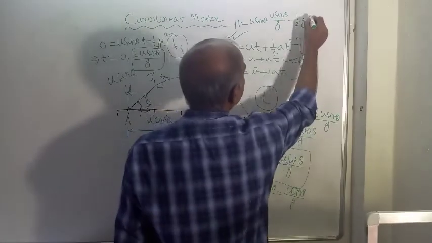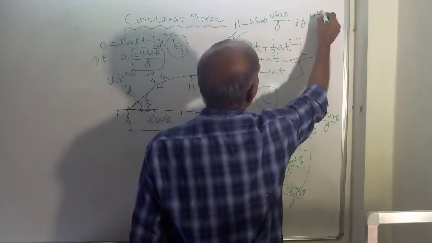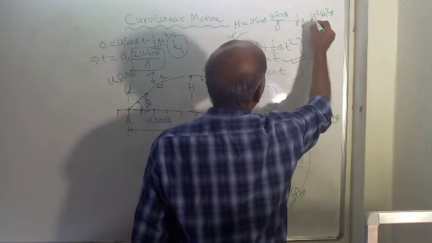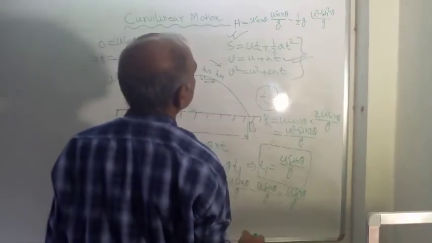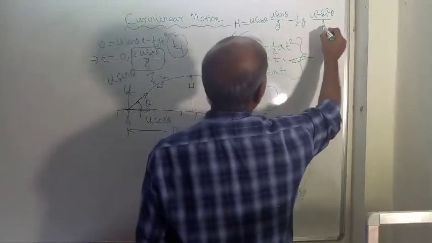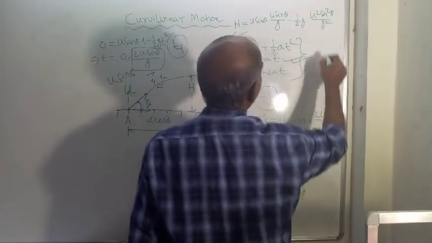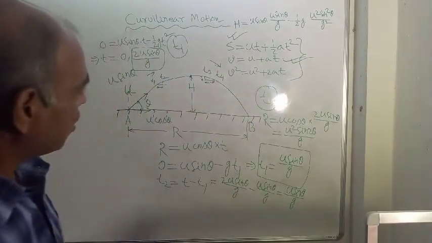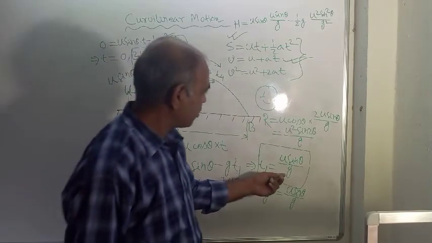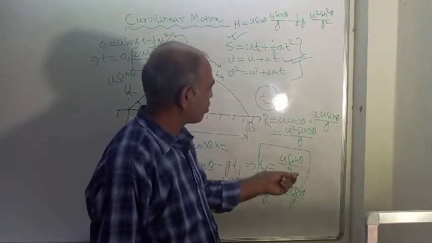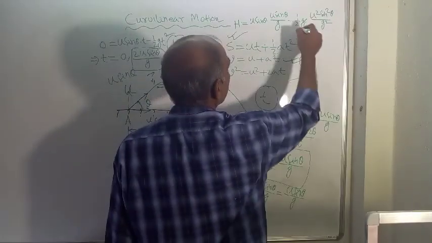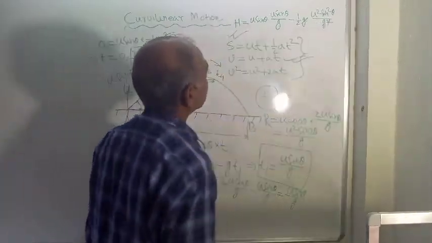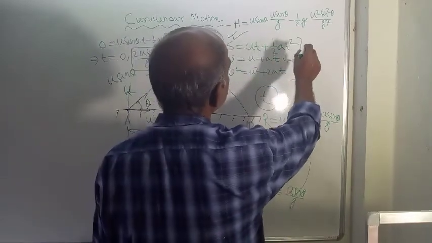So u square sin square theta by g square. This expression we have used, u square sin square theta by g square. So what is the result? This g and this one g cancel. In the denominator, 2g is there.